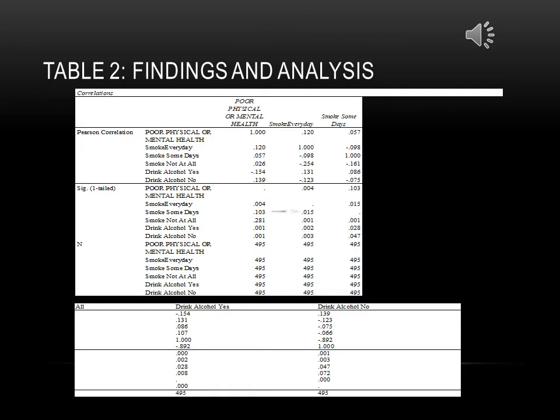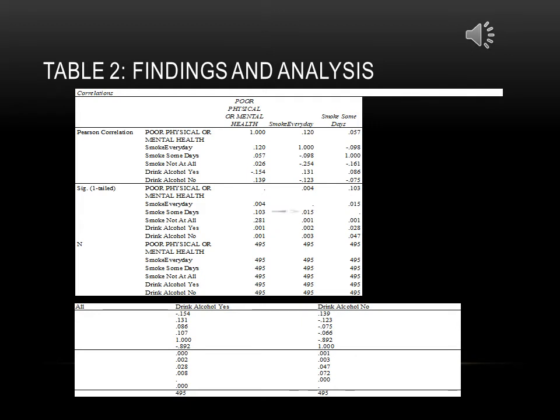Smoke some days and poor physical and mental health were not significant. r equals 0.057, R squared equals 0, p-value of 0.103 with 0 variance. Smoke not at all and poor physical and mental health are not statistically significant. r equals 0.026, R squared equals 0, p equals 0.281, and there was a 0 variance.